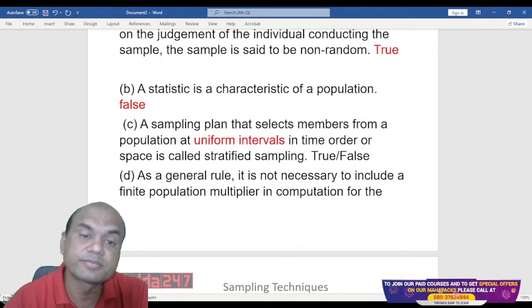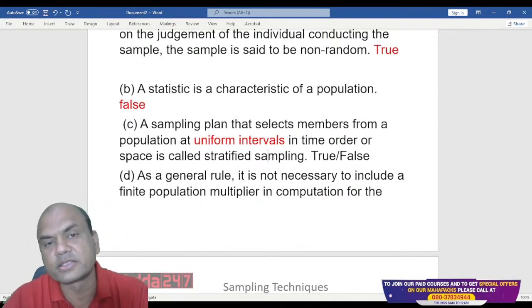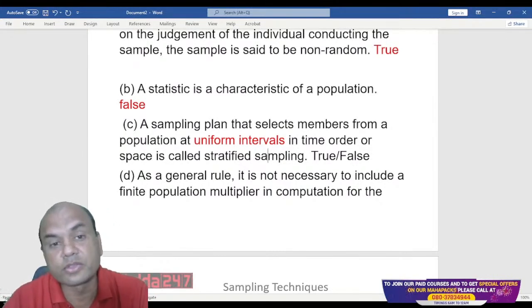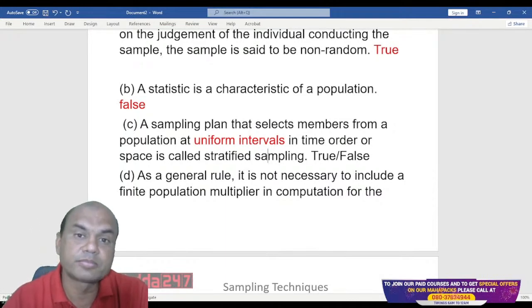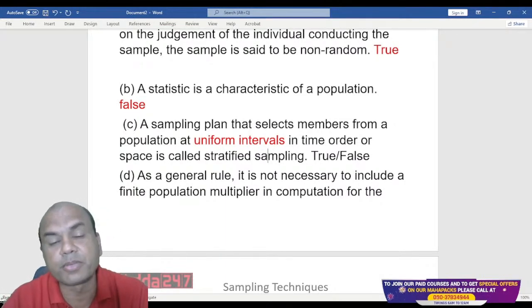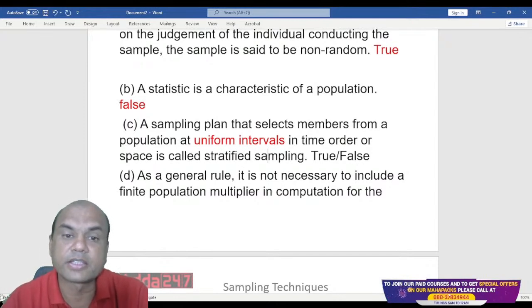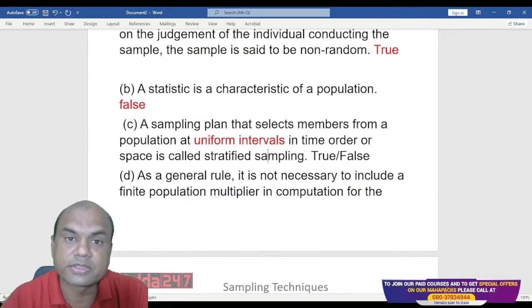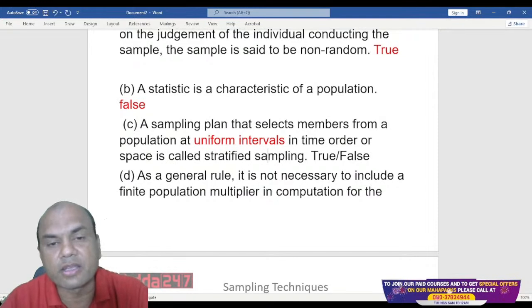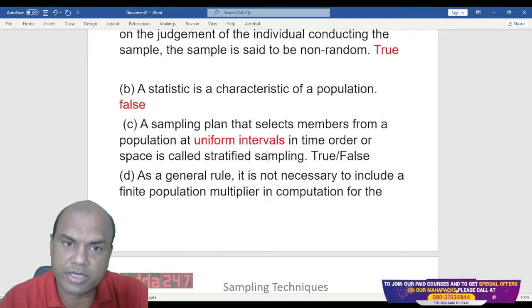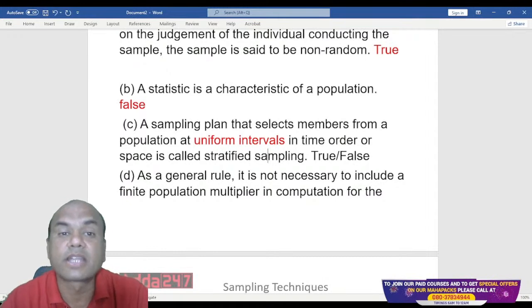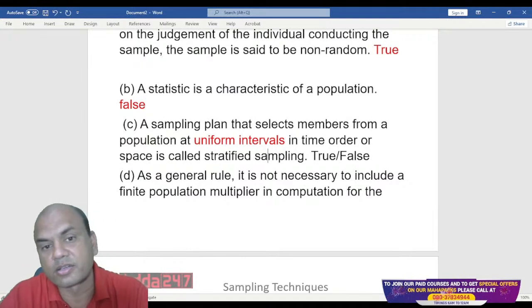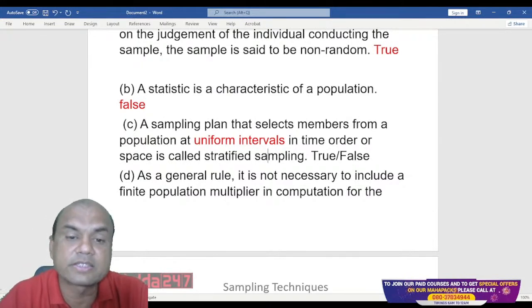Firstly, what are the types of samplings? Probability samplings. There are 4 types of probability samplings. What are those? One is simple random. Yes, type in the comment section. One is simple random. Second is systematic. Correct. Right. Third one, stratified. Correct. And fourth one, cluster. Got it? So here this stratified is the right answer or no?